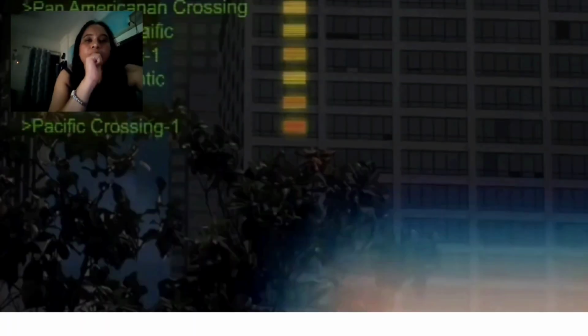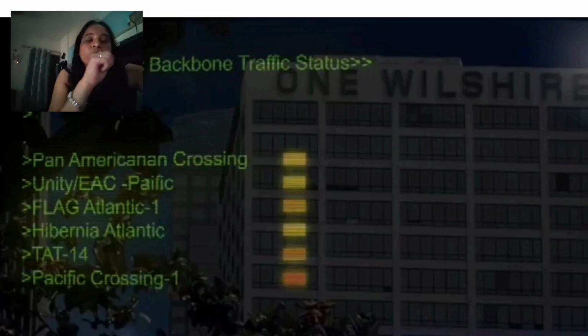Okay, and next, this is for another server. So here we are going to give this command, then only it will open. Okay, this is the network example. So here you can see flag Atlantic and tat 14. This is for the technical commands for this network transmission.